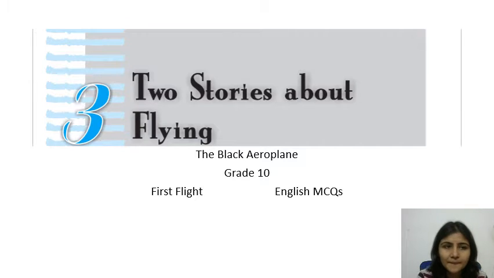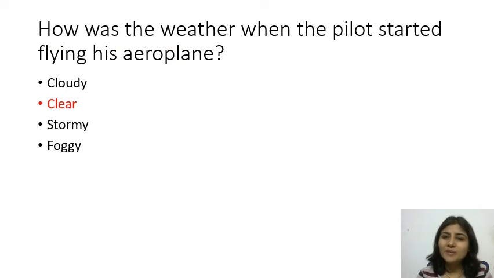So let's begin. How was the weather when the pilot started flying his aeroplane? The options are cloudy, clear, stormy, foggy. So we do understand the text and then go for the answers. So I would just like to tell you a few things about how the text begins. It says very clearly in the text that it was a clear sky above me and there wasn't a cloud in the sky. That means it was clear. The weather was clear when he started the journey, right? So the answer is clear.